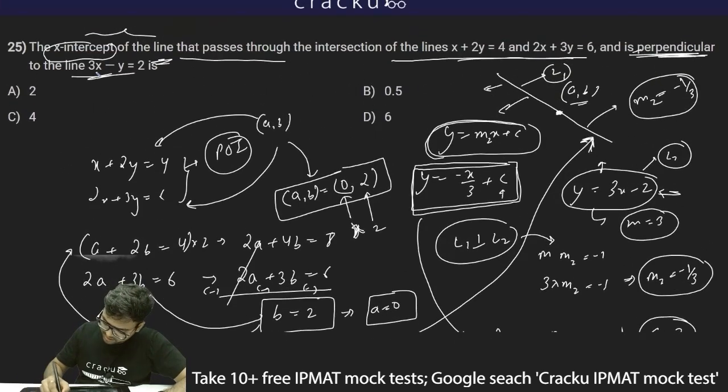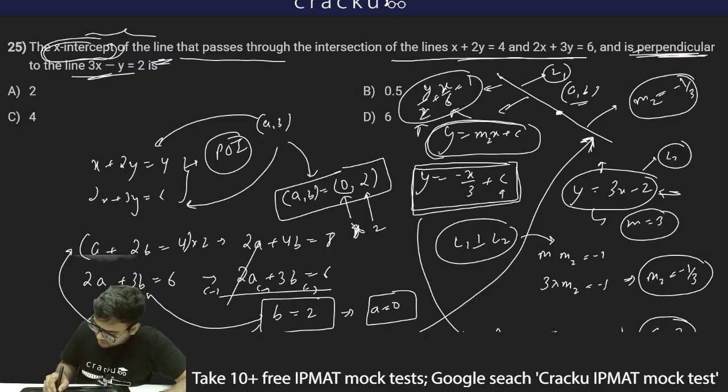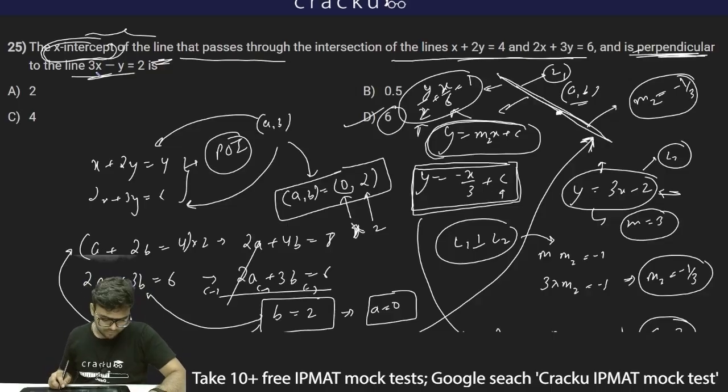If this line is y/2 + x/6 = 1, then the y intercept is 2 and the x intercept is 6. It is asking for the x intercept of this particular line. The x intercept of this line is basically 6, and therefore option D, 6, will be the correct answer.